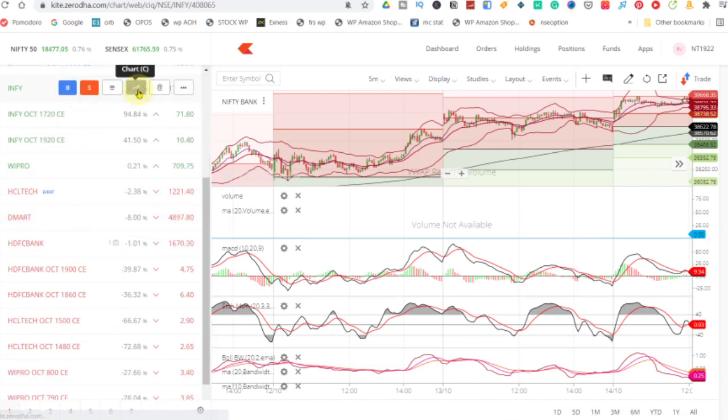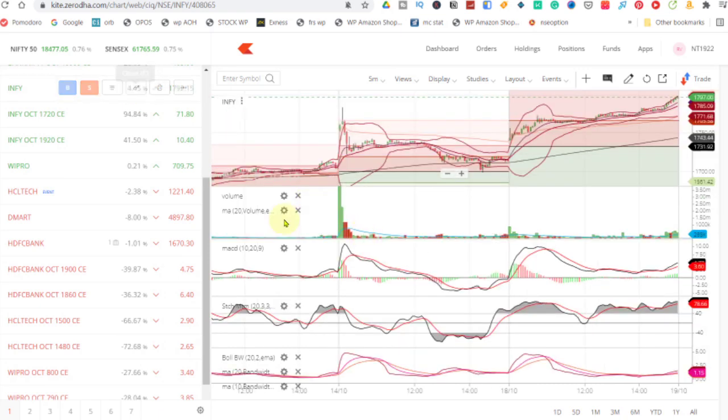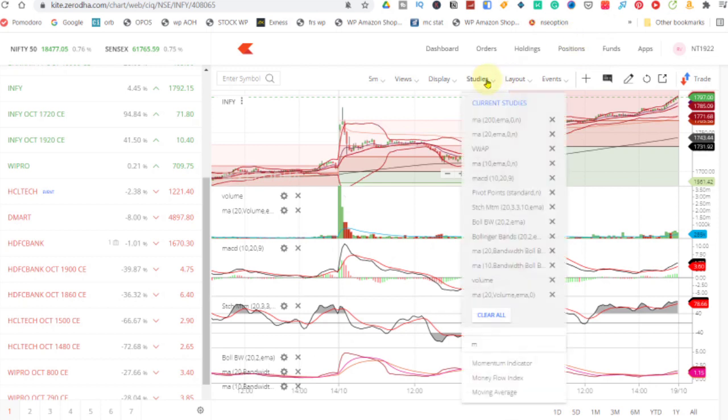There is no fixed value in Bollinger Bandwidth, so I am using this moving average to compare it with the previous data. And actually I am using moving average in volume also, so that is also very useful. As you can see, a small spike would not be very useful for us in trading, so we need to compare it with the previous data so that it will be profitable. Let's see how to apply moving average to any indicator.